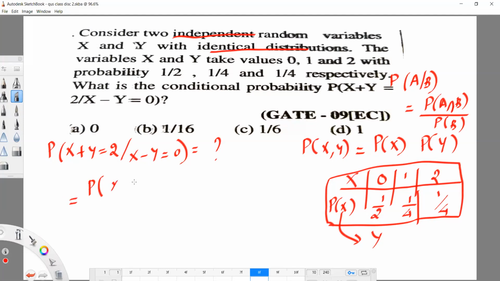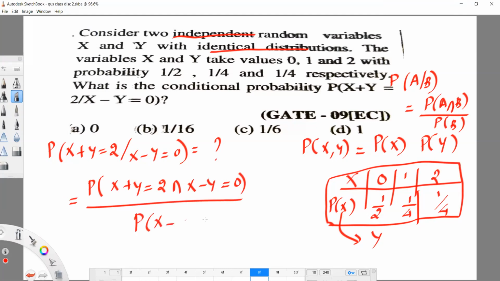Probability of x plus y equal to 2 intersection x minus y equal to 0, divided by probability of x minus y equal to 0.